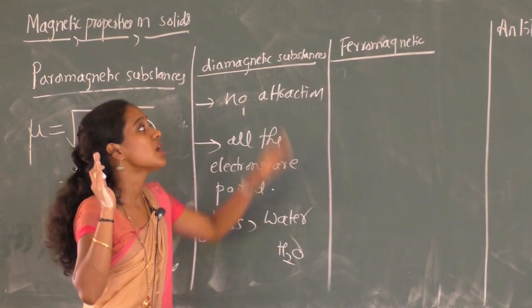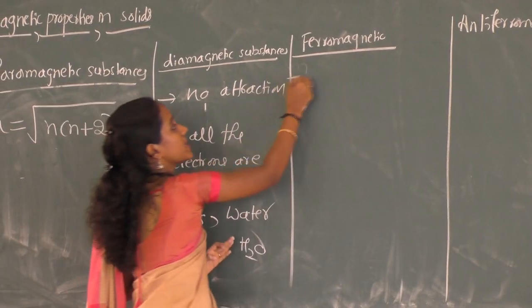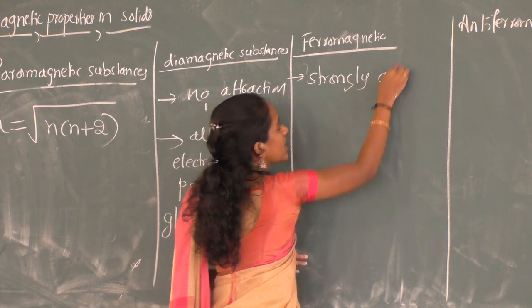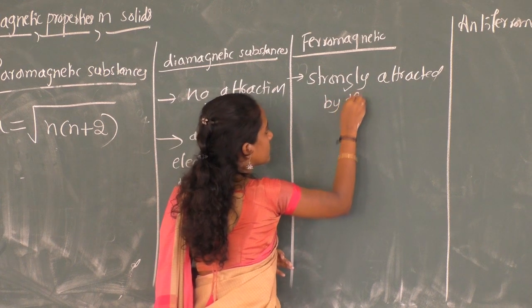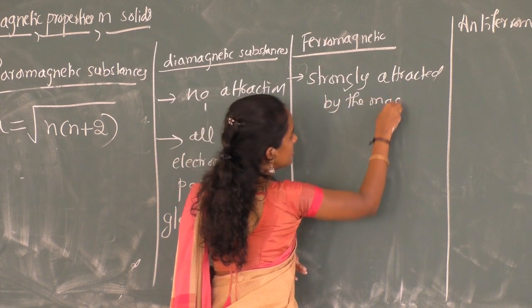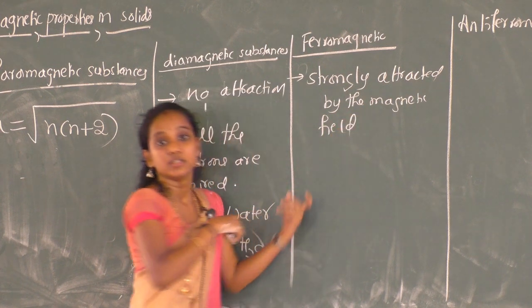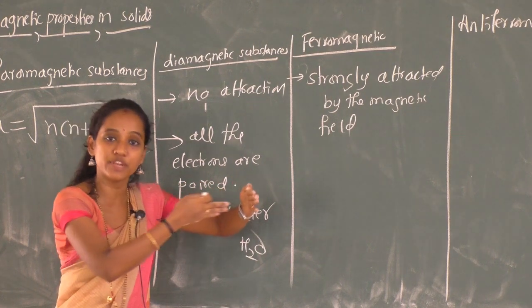Ferromagnetic substances. Ferromagnetic substances are strongly attracted by the magnetic field. There is a strong attraction towards the external magnet or magnetic field.